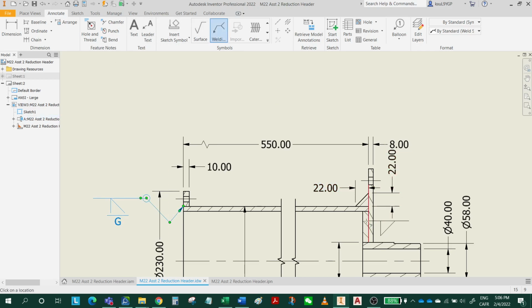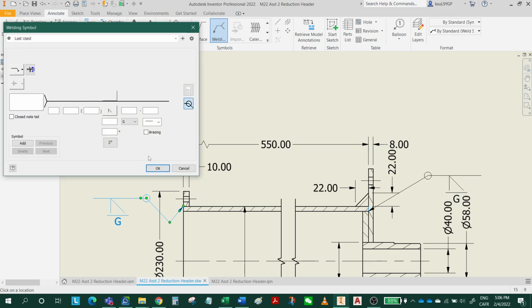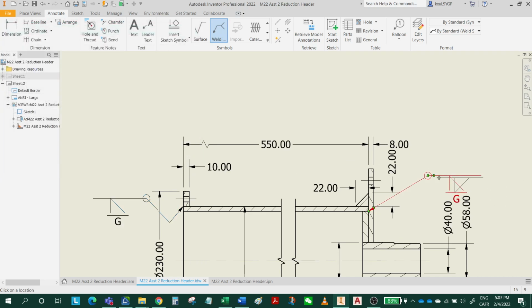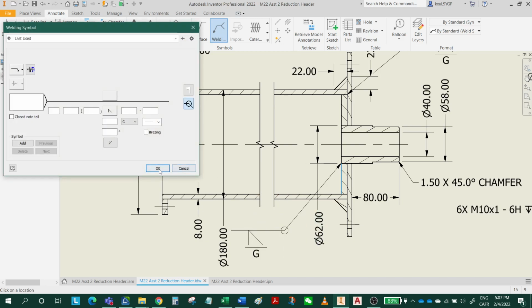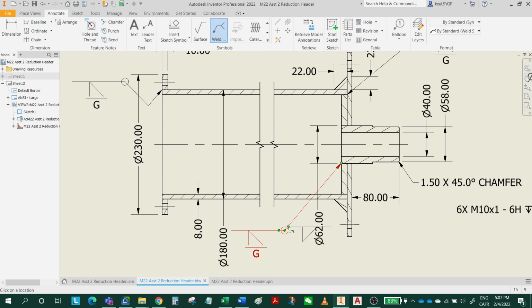So welding symbol here. Click, right click, continue. Yeah, so I'm going to click OK. So this is my upper. Another position A, and same thing here. So here is also position A, welding symbol. This one I'm going to make longer. Put it here, right click, continue. Same thing here. All right, so this is position A.